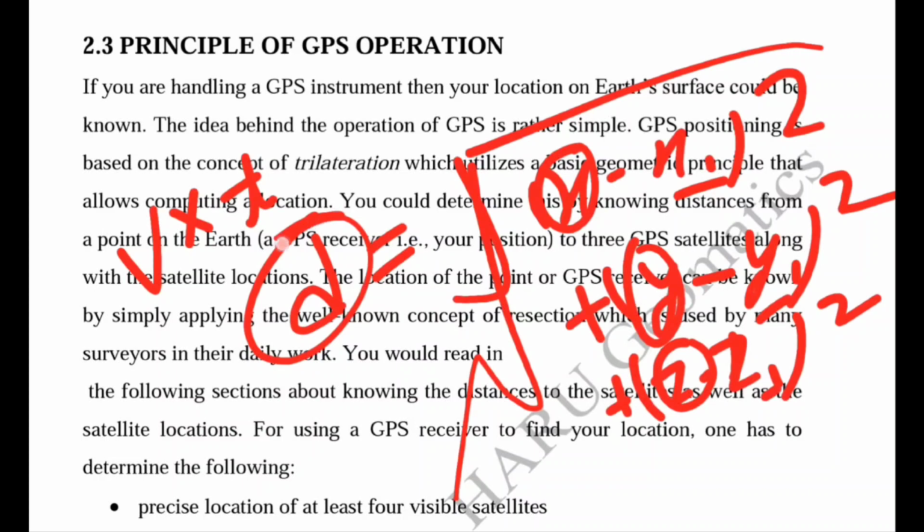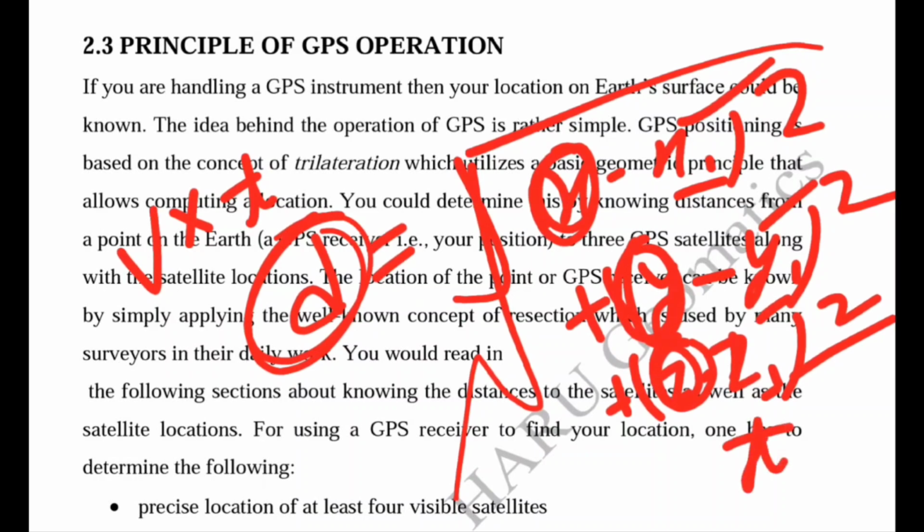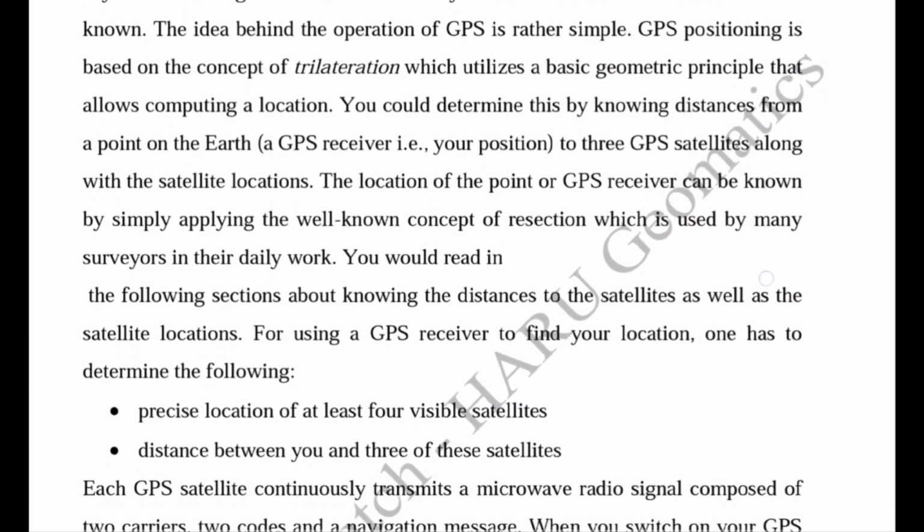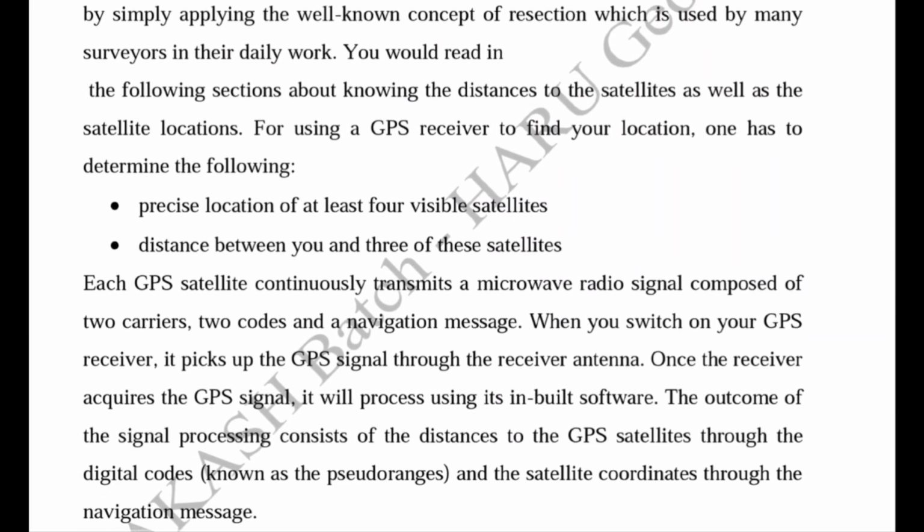So we require this distance and x1, y1, z1 from a minimum of three satellites for calculating x, y, z, and another unknown is t, which we will see in the upcoming lecture. But today we have understood the principle of GPS operation.